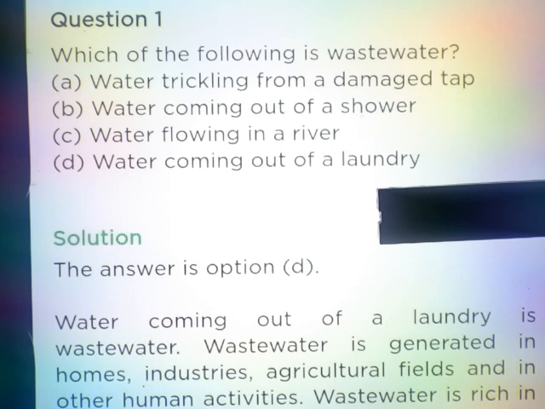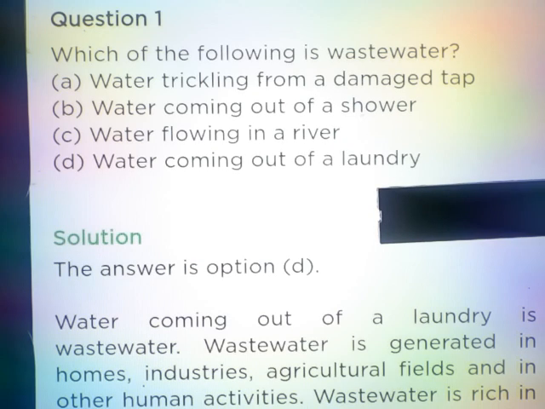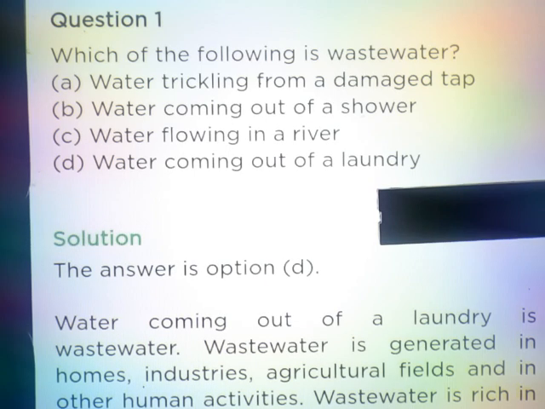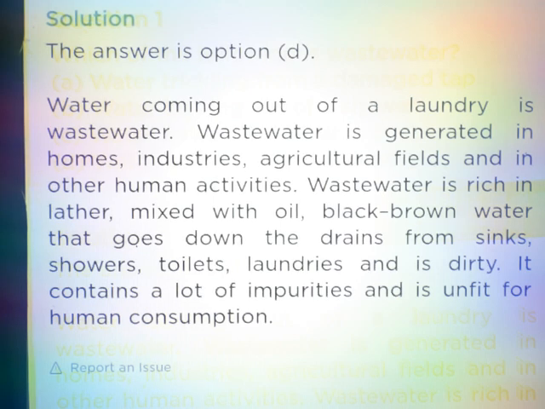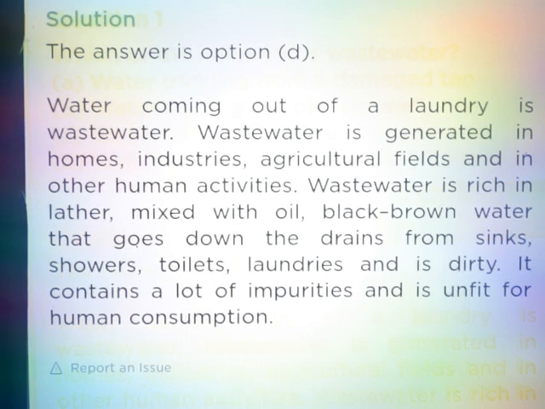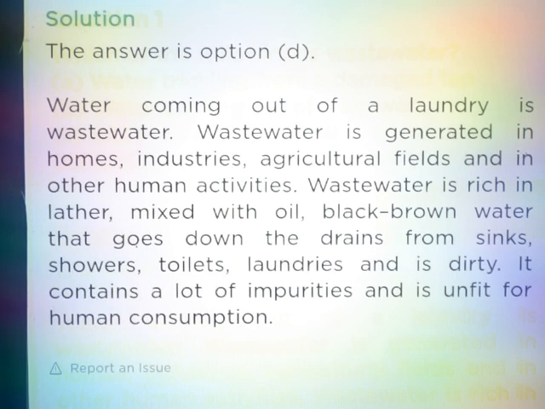Question number 1, which of the following is wastewater? Answer, part D, water coming out of a laundry. Water coming out of a laundry is wastewater. Wastewater is generated in homes, industries, agricultural fields, and in other human activities.